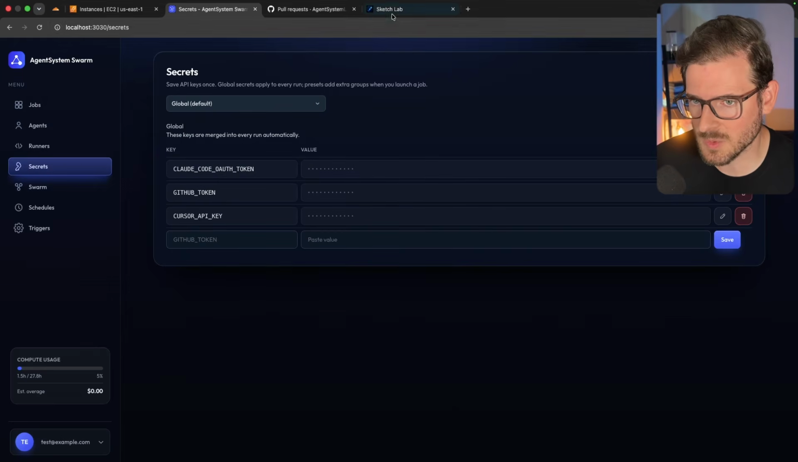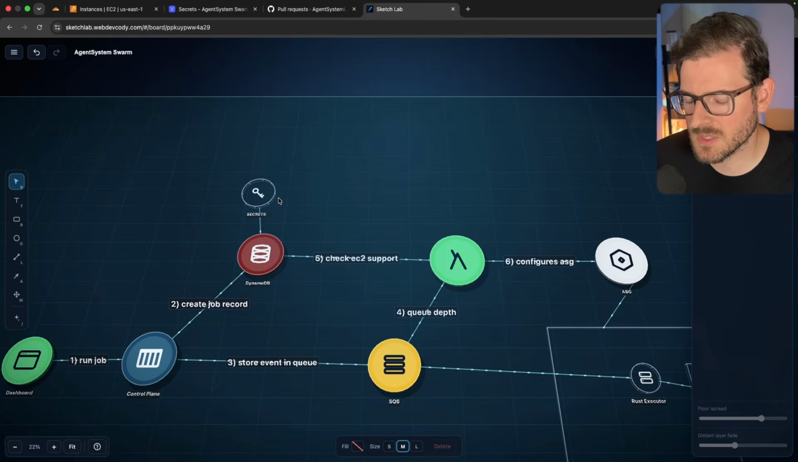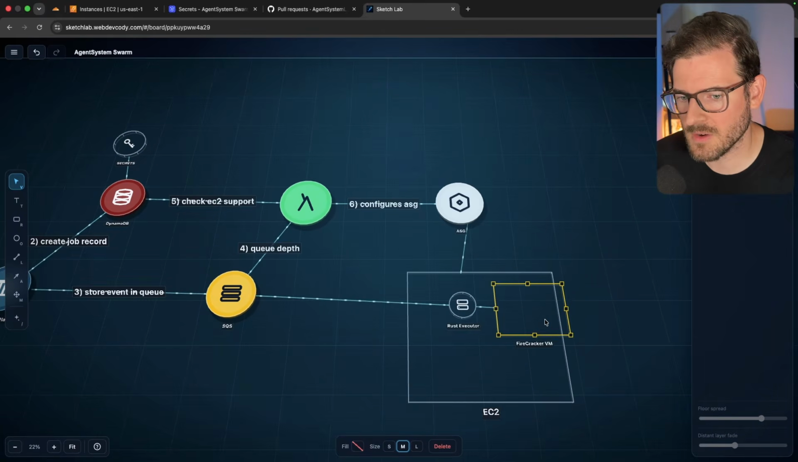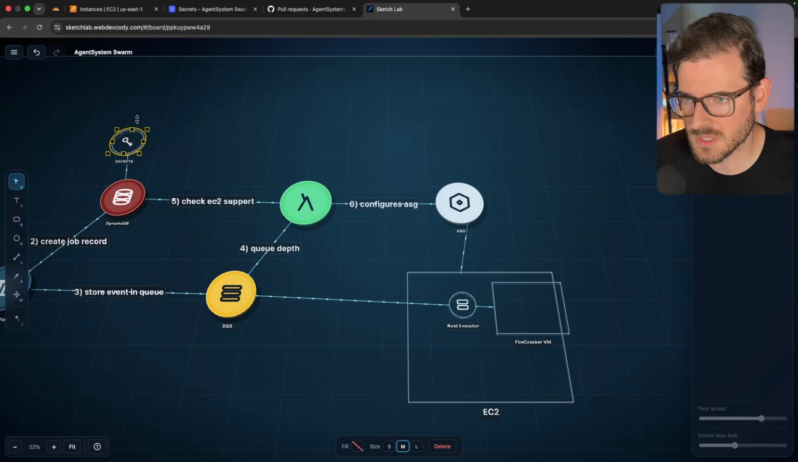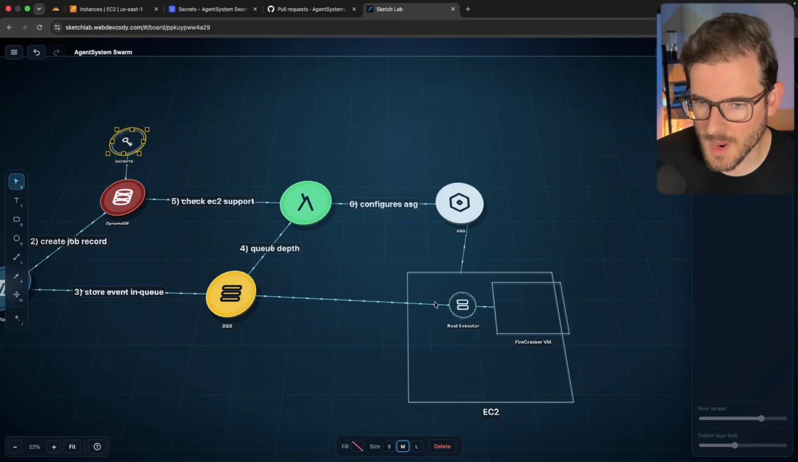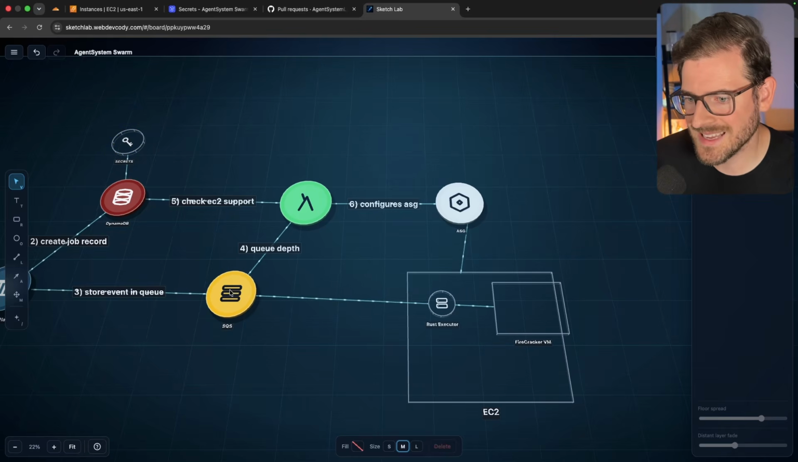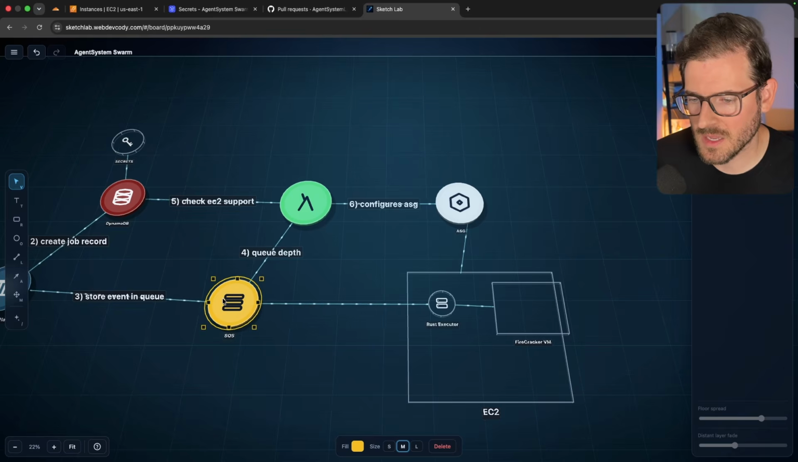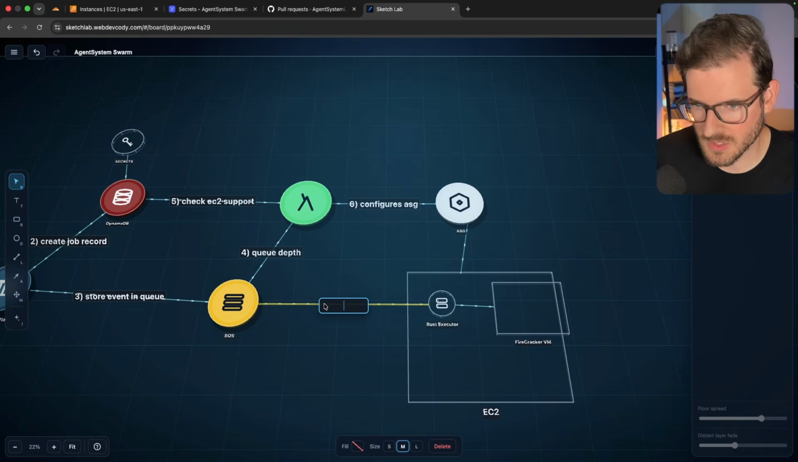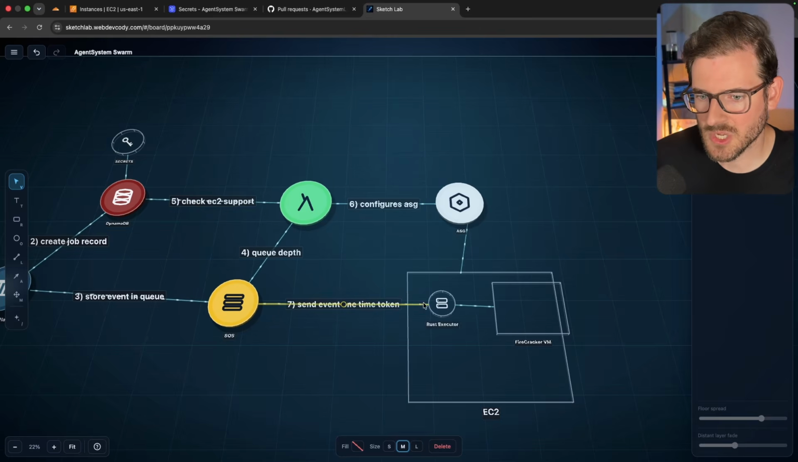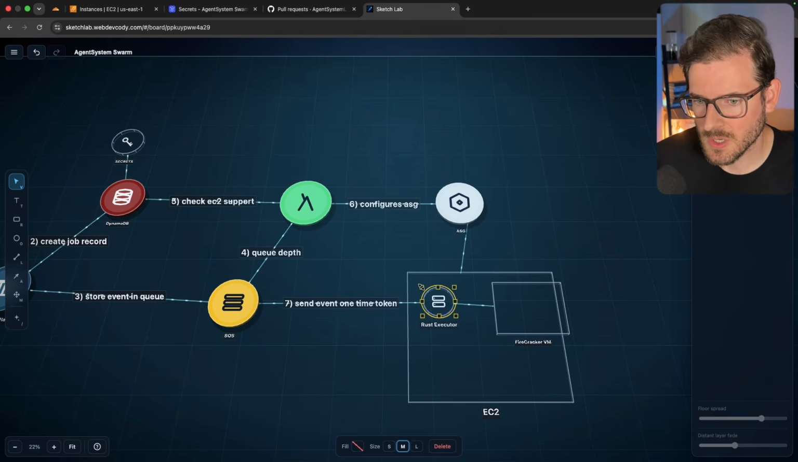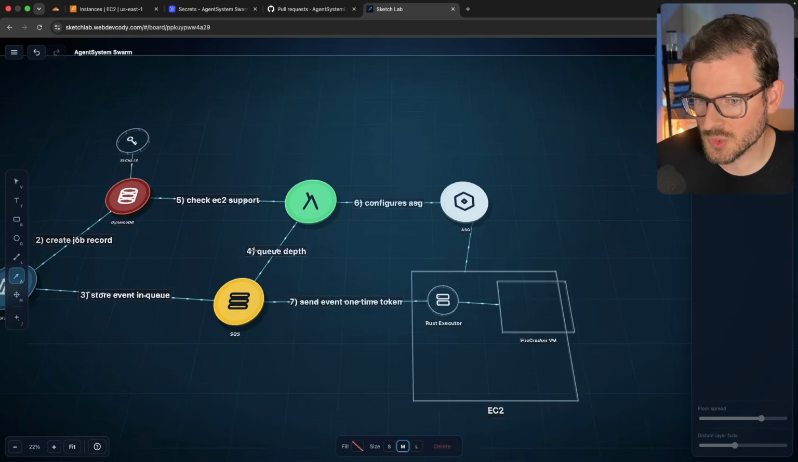So how exactly is this working? Inside of Dynamo, we have some secrets, but in order for this Firecracker VM to run those, we have to somehow get those secrets that the user configured to the box, right? And so what happens is inside this SQS event, there is a one-time token that I'm basically setting up. So send event, there's a one-time token, which this Rust executor can use to fetch from the control plane.